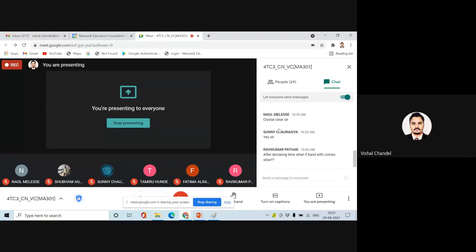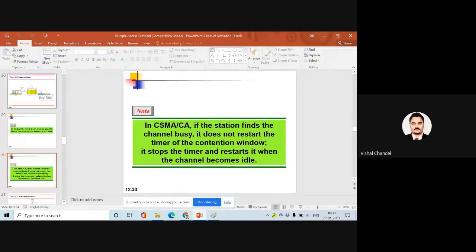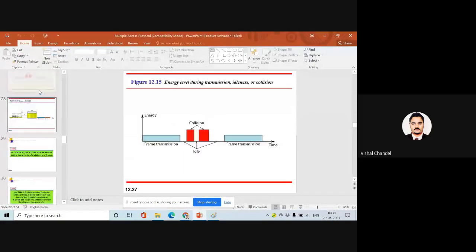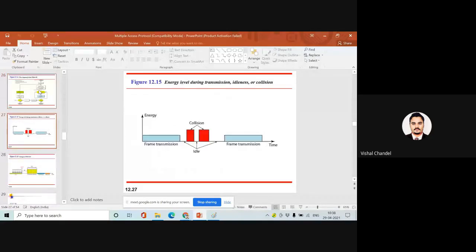This concept is clear to everyone. How is collision going to be detected, and how is collision going to be avoided? Collision is detected by the vulnerable time, when a reply will come for the busy channel, and for avoidance we are giving some time to the start of the collision, so that we call the start window. So you can just understand this thing.